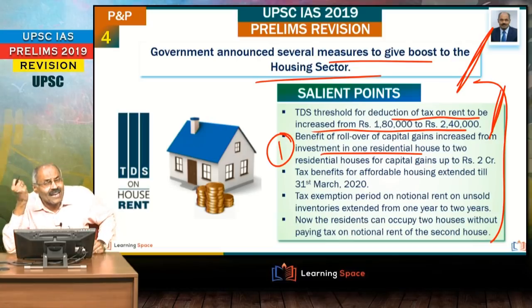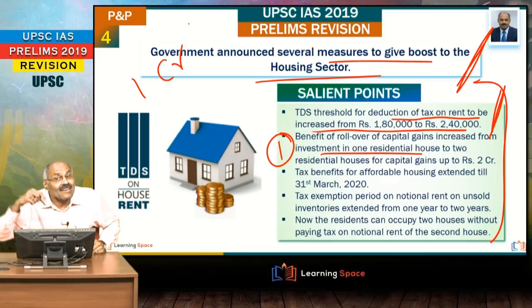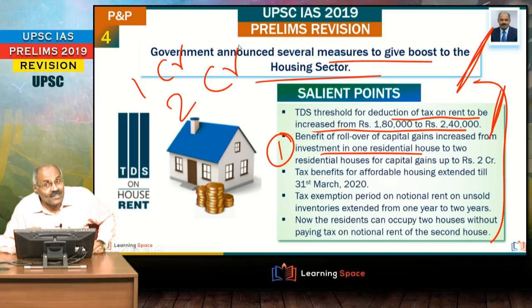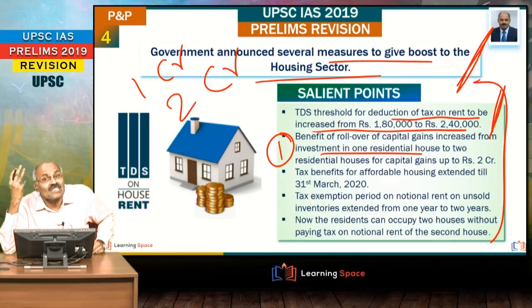What is capital gains? That means, let us take for example, last year you purchased the land for 1 crore rupees, and this year within 1 year you sold the land for 2 crore rupees. Right friends, last year you purchased the land for 1 crore. This year you sold the same land for 2 crore. That means you gained profit, huge profit.